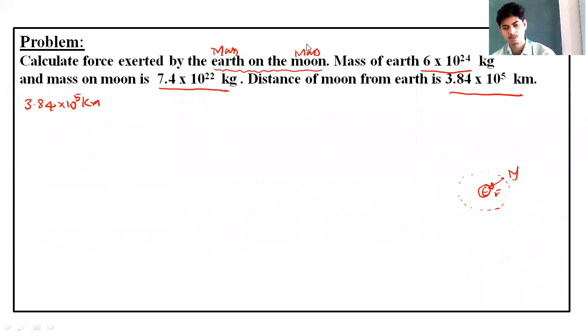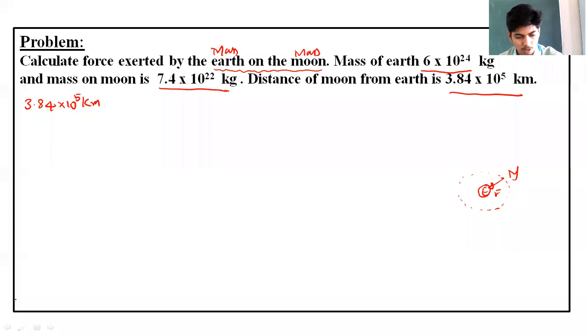Mass of Earth is 6 into 10 to the power of 24 kg. Moon is a mass, mass of Moon is given as 7.4 into 10 to the power of 22 kg. Distance of Moon from Earth is 3.84 into 10 to the power of 5 kilometer. Very good. There will be gravitational force between them. You have to calculate the gravitational force that is present between Earth and the Moon.